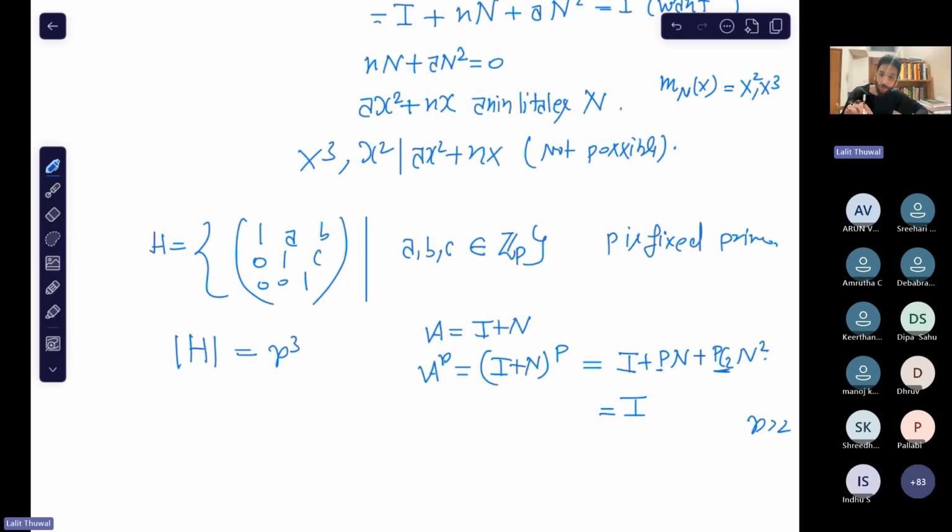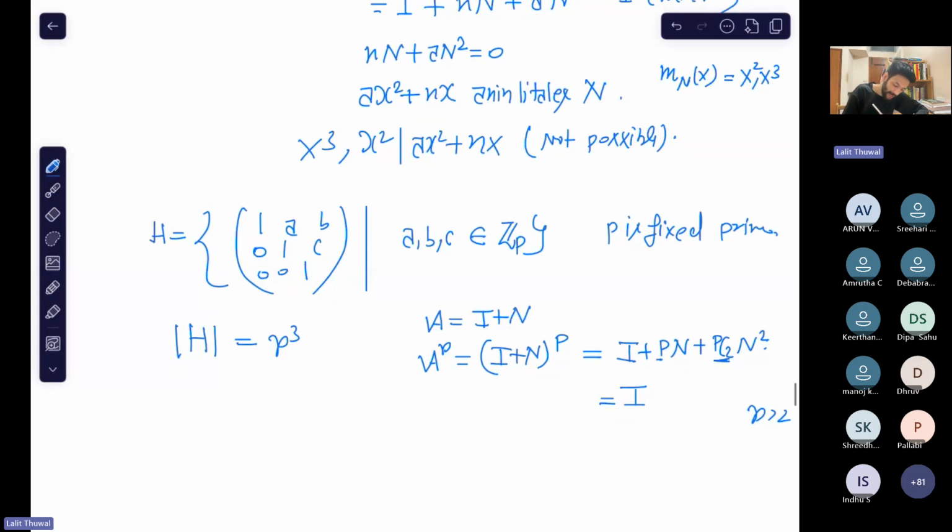But when P equal to 2, then you get something like this also. So in that case, there are elements of order 4. But in case of 2, you can check that this is very easy. In case of 2, the group has order 8, and a group of order 8 is either isomorphic to D4 or isomorphic to Q4. Just try to see how many elements are there of order 2. Then you will find there are more than 2 elements of order 2 in this group. When P equal to 2, it must be isomorphic to D4.